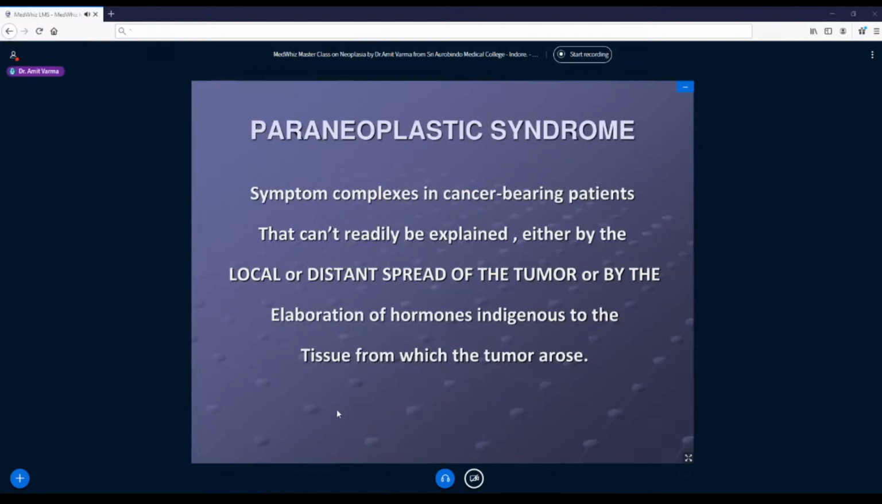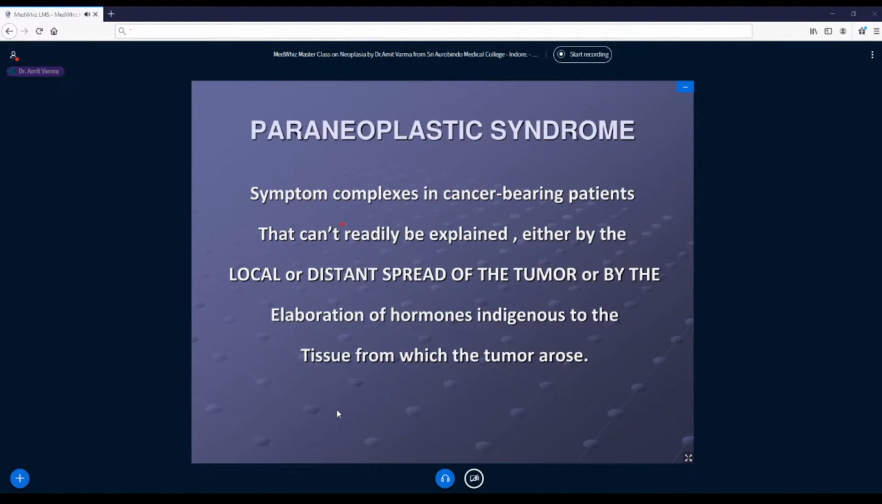Then the second category of signs and symptoms which present in these neoplasms are called paraneoplastic syndromes. Now as the name suggests, para means associated. So when you say something is associated with, you are trying to say it is not because of the tumor itself. So it is a secondary outcome of a tumor, which cannot be explained easily by the tumor itself or by the metastasis of the tumor. Why? Because the syndrome is caused by something which is an enzyme or hormone elaborated not normally by the cell of origin.